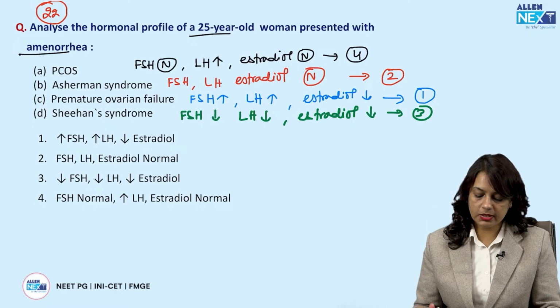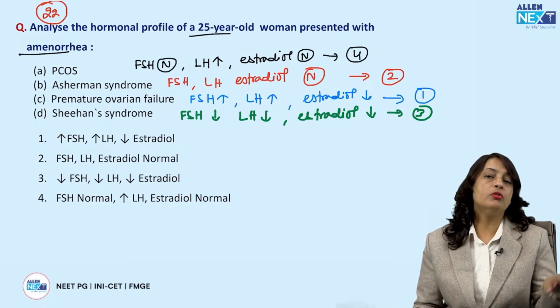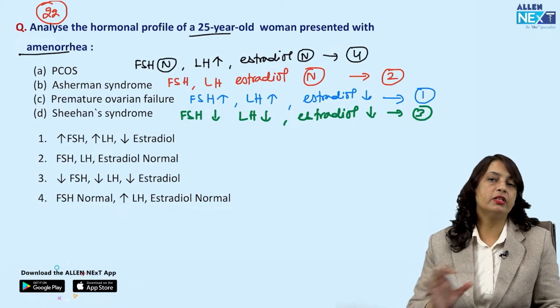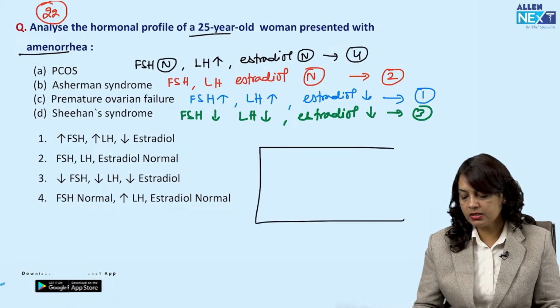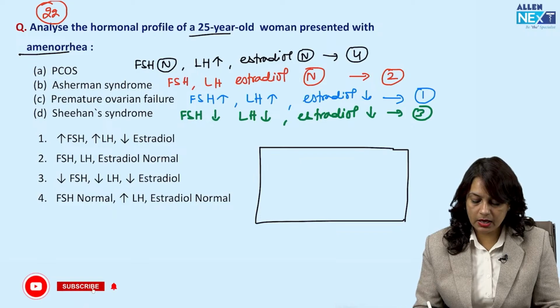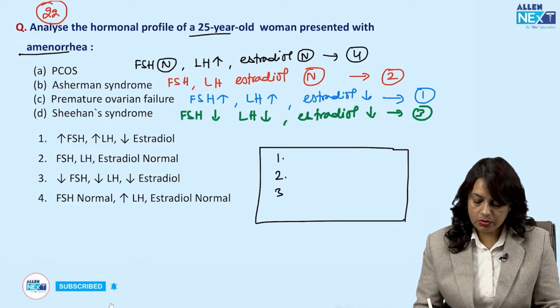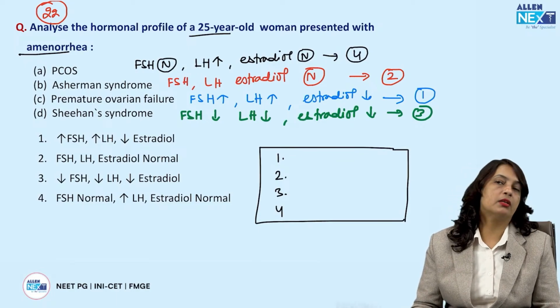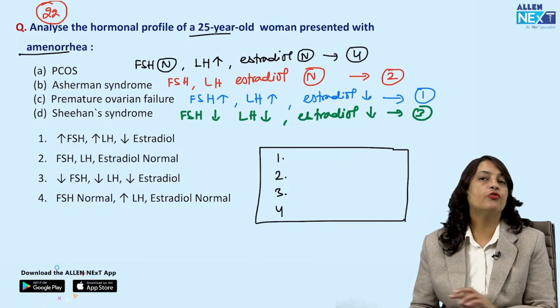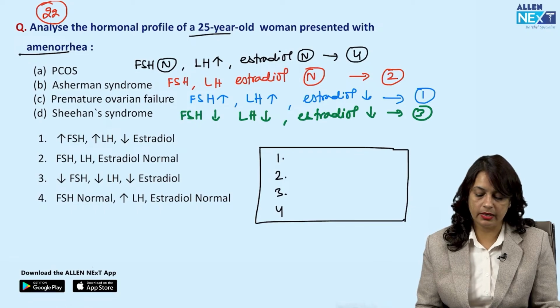Okay. So this is the way you should be able to solve such a question when there is a match the following. So in this, they must have given the options like 1, 2, 3 and 4, and which is the correct answer that you should know. So this way you will be able to solve it correctly.